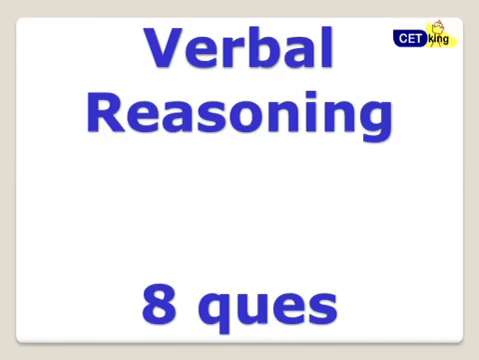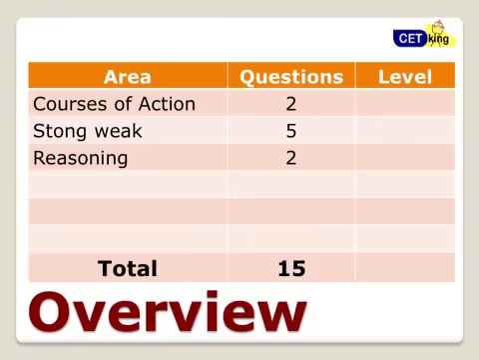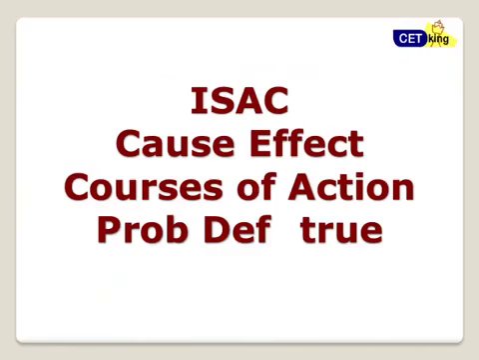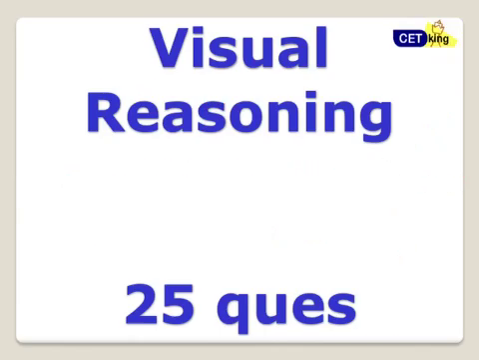Verbal reasoning, only 8 questions. That was a surprise factor, but again 2011, 2012 also contained only 8 questions, so that was expected. Courses of action 2 questions, strong weak argument 5 questions, and reasoning based question 2. Total 9 questions, sorry, based on verbal reasoning, not 15. From my online workshop, ISEC, cause and effect, courses of action, definitely probably 2. These are the 4 topics you should do so that you can cover the remaining part.